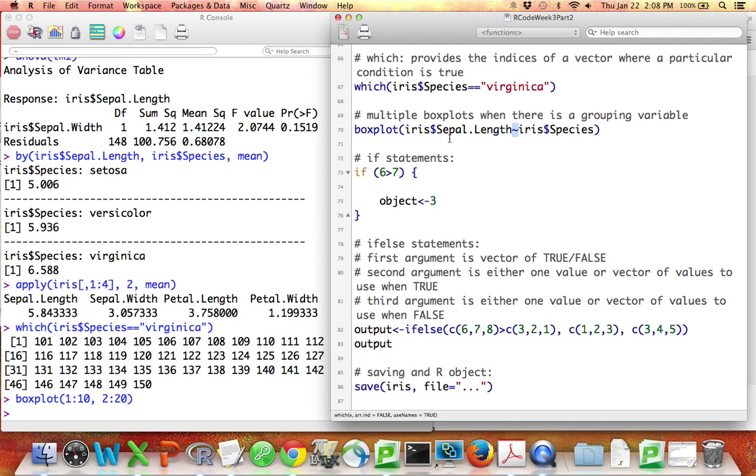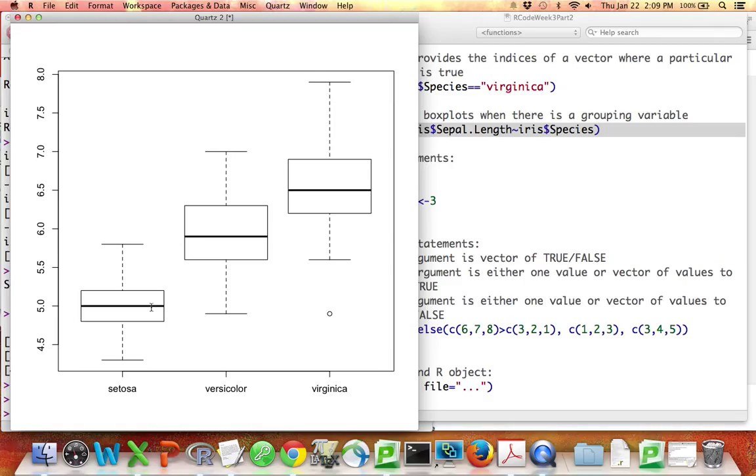Another way to get box plots next to each other is to say, give me the box plot of this variable grouped by this variable. So again, if you have a grouping variable, you can use this tilde. And the result of this is going to be the 3 species, each with their sepal lengths shown here, and the labels will automatically be equal to the species values.